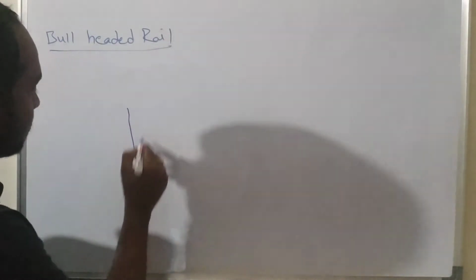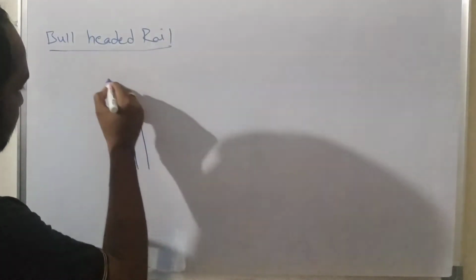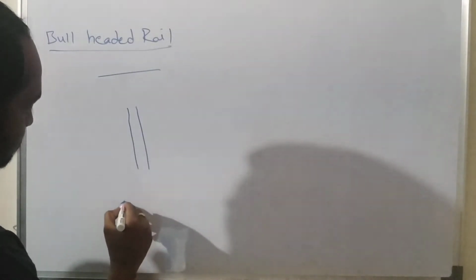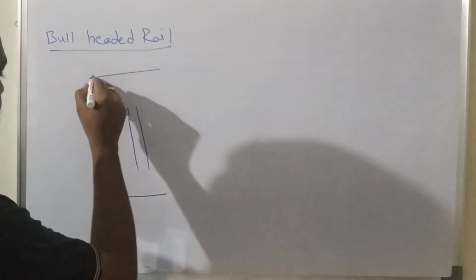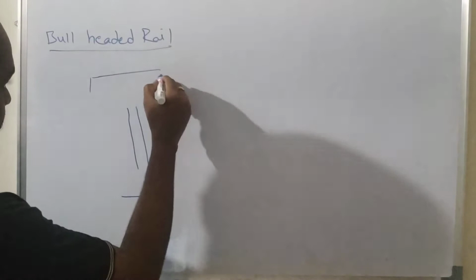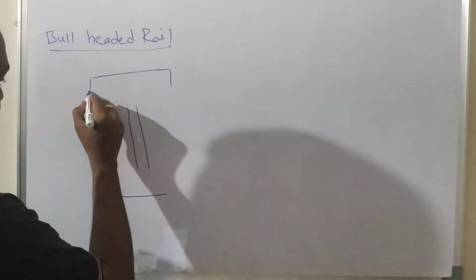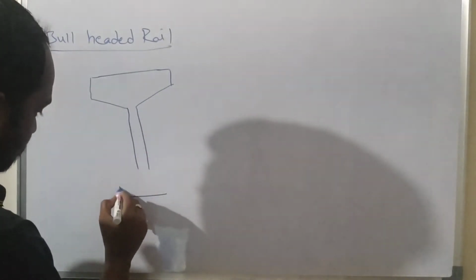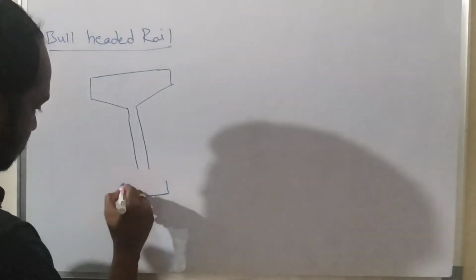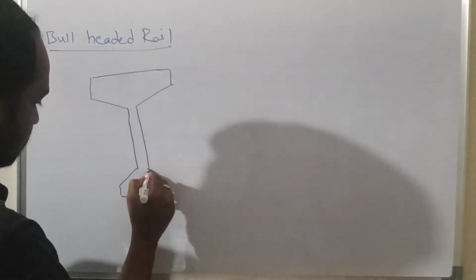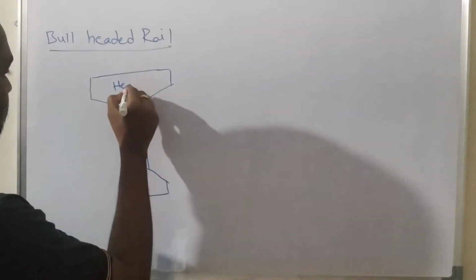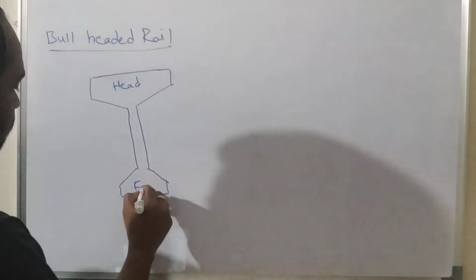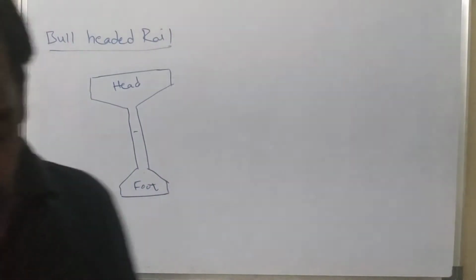This is the web of the rail, and this is the head of the rail. This is the foot of the rail. Head, and this is the foot, and this is the stem. Understand now? So this type of rail section is called a